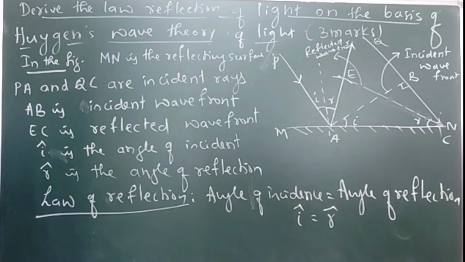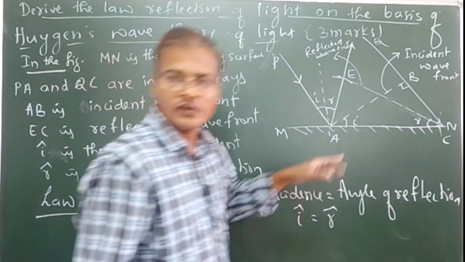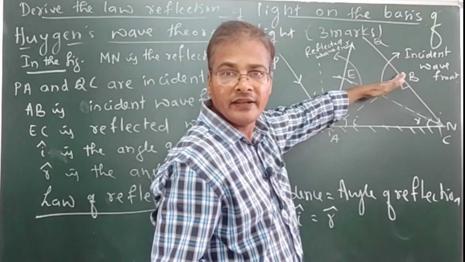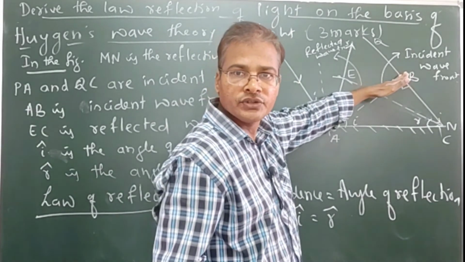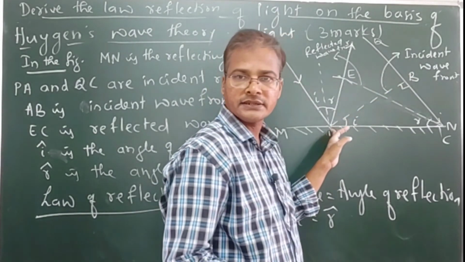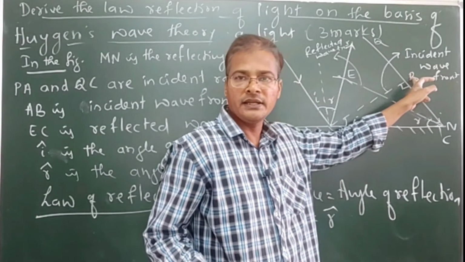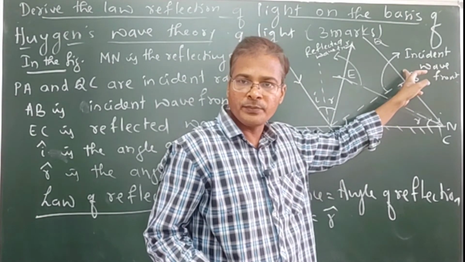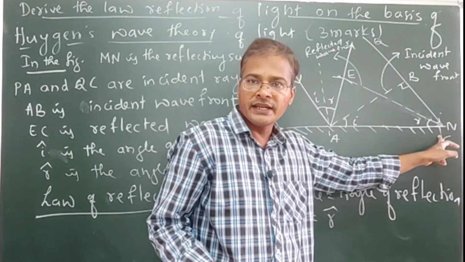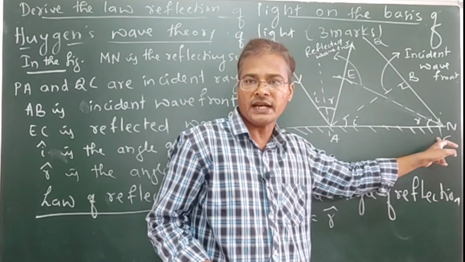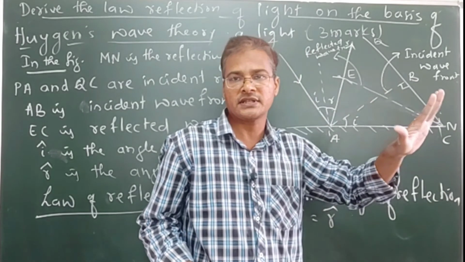Okay, now we are going to see that. V is the velocity, the speed of light in the medium, and T is the time taken. When the incident ray is falling, A is already touching the surface, but B is in the air. To travel from B to C, the path means distance or displacement.